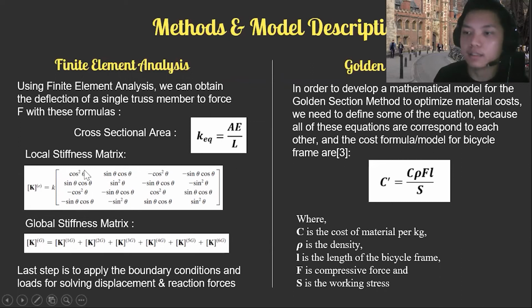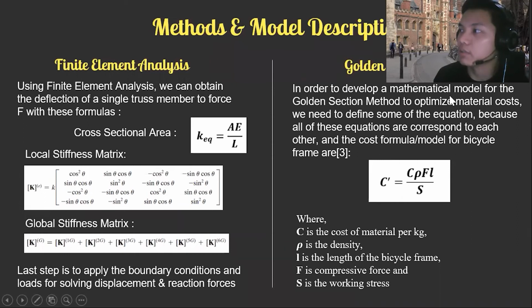And before we search for the displacement and reaction force, we calculate the global stiffness matrix, which is where we add all of our local stiffness matrices together.